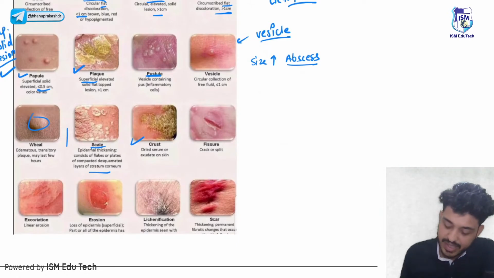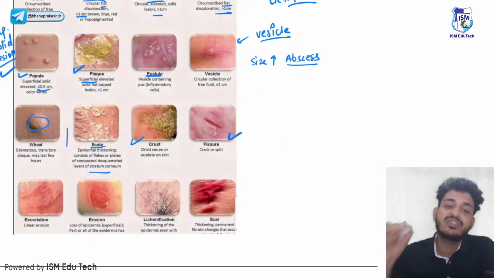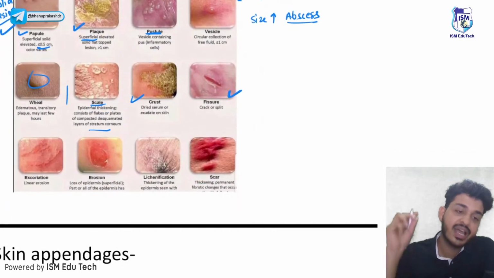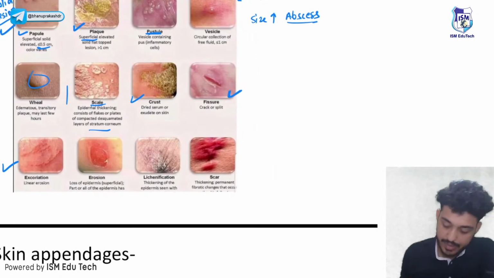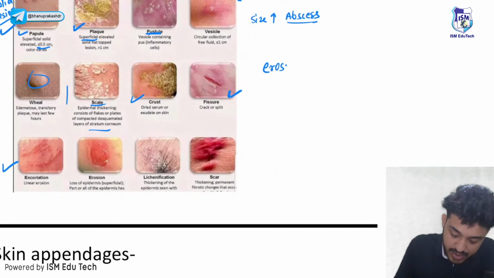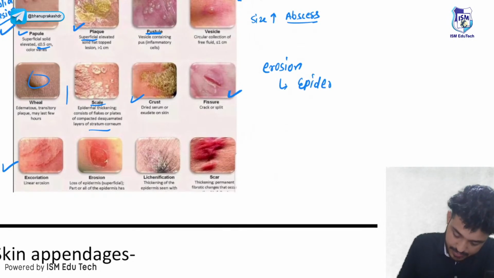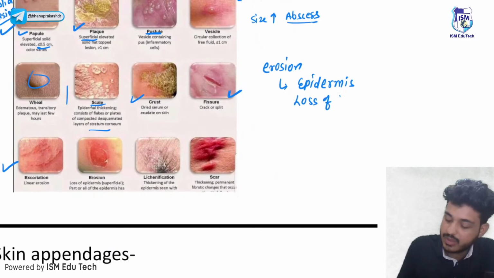And the third thing is your fissure. Fissure is a simple crack in the skin. Excoriation means a linear erosion. Remember guys, the meaning of erosion is loss of epidermis. Loss of epidermis is known as erosion.